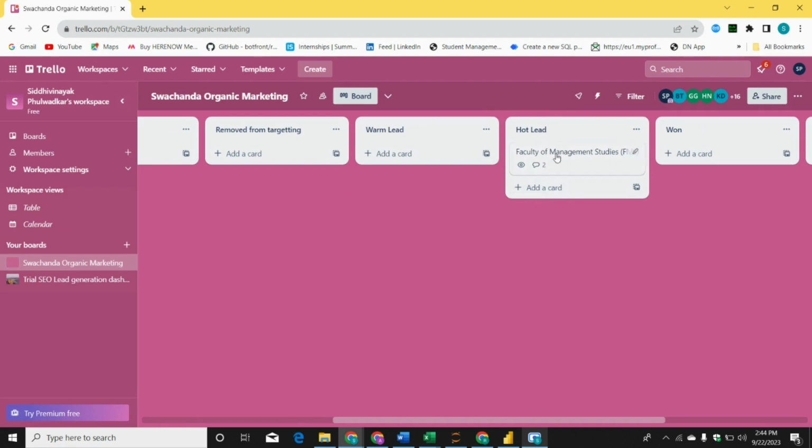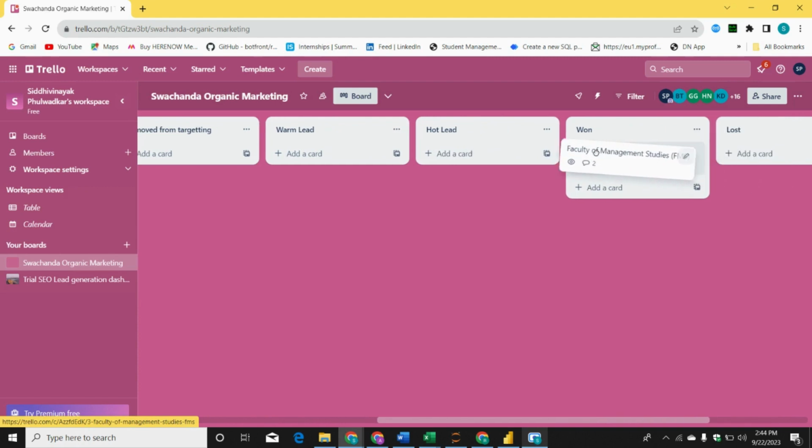Why we call this a hot lead, already explained: because whenever one student gets enrolled from that particular college, at least now we can take advantage of that student and convince his or her friend, like, your friend has enrolled, you can also enroll. So that becomes our hot lead. So this college is our hot lead, as at least one student has enrolled. Once more than one student starts enrolling, we will keep it in one.